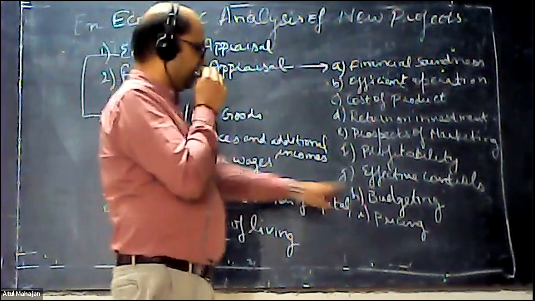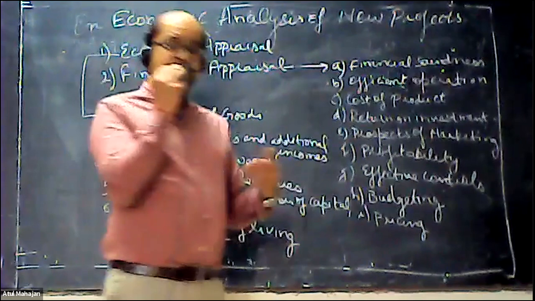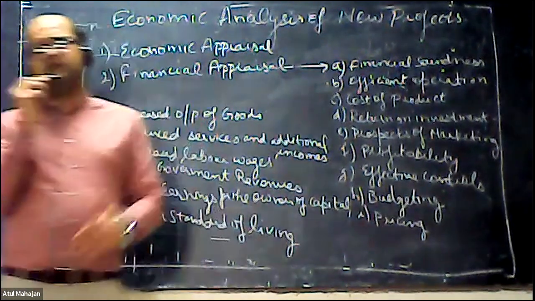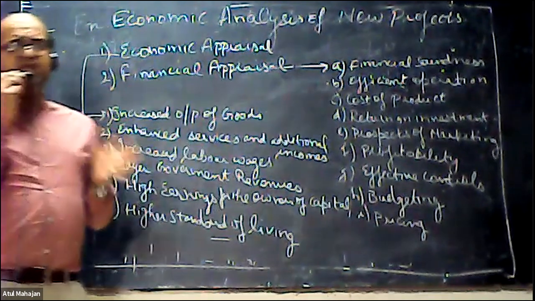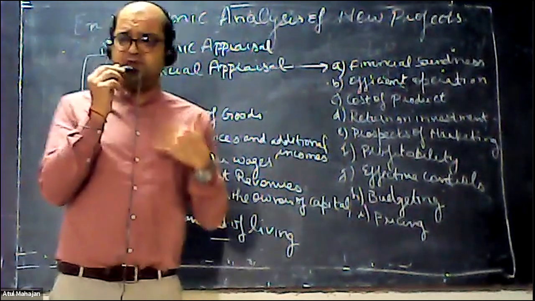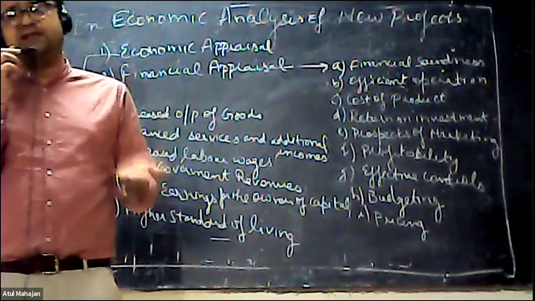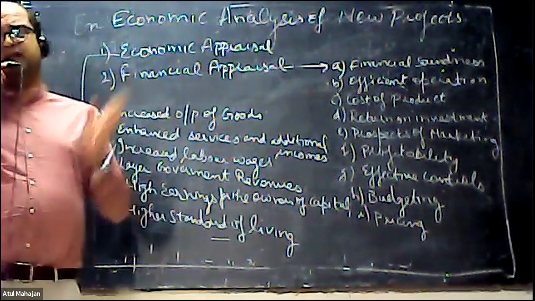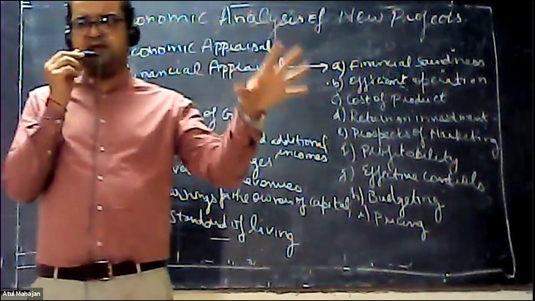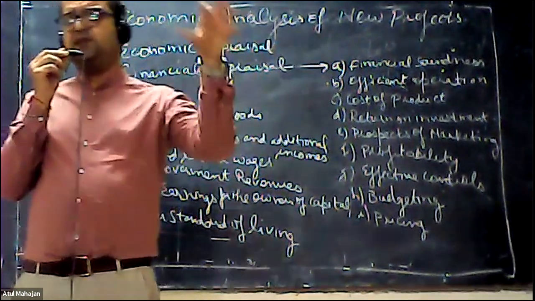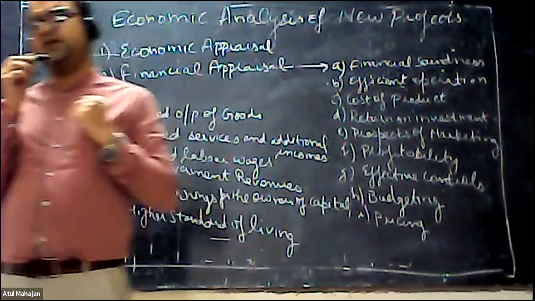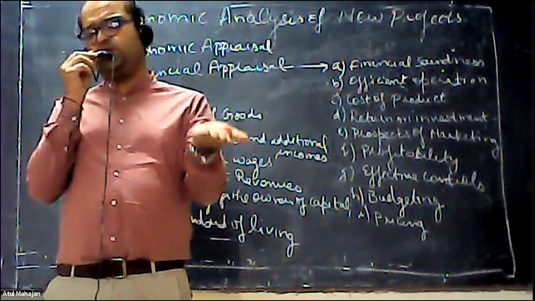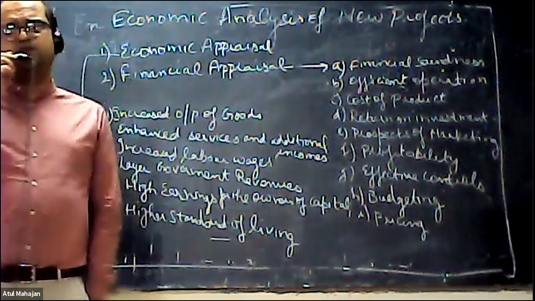Then the next factor is budgeting. We should always budget things first. We should always have a proper budget for each and every investment. If I'm trying to invest my money in some prospects or schemes, then I should have a proper budget for that: this much money I'm going to spend, and from this scheme I'm going to get this much money out of it. So this is the amount of my investment, and this is the amount I'm going to get back. This is to be known to me.